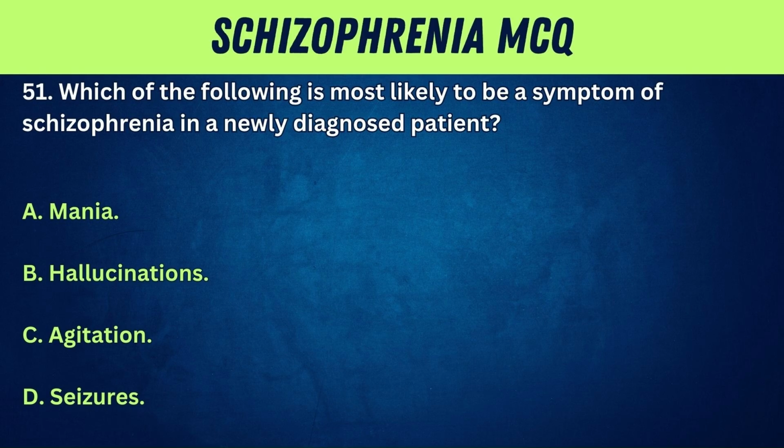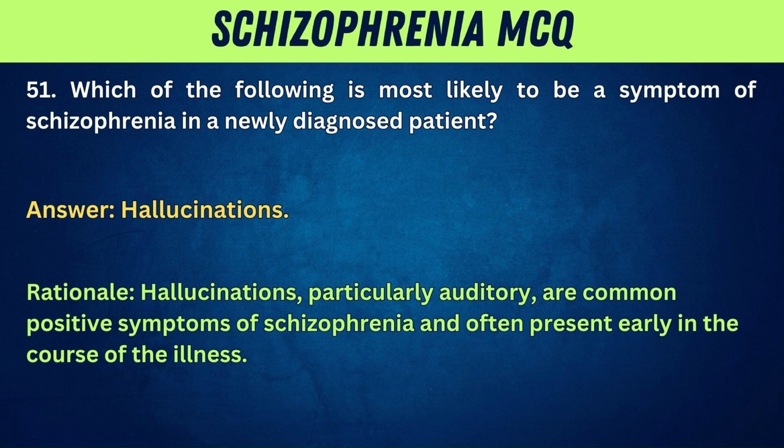51. Which of the following is most likely to be a symptom of schizophrenia in a newly diagnosed patient? A. Mania. B. Hallucinations. C. Agitation. D. Seizures. Answer: Hallucinations. Rationale: Hallucinations, particularly auditory, are common positive symptoms of schizophrenia and often present early in the course of the illness.